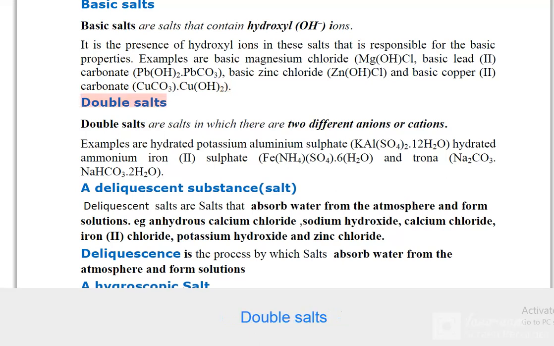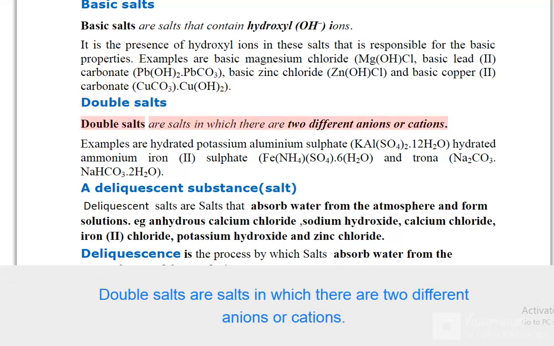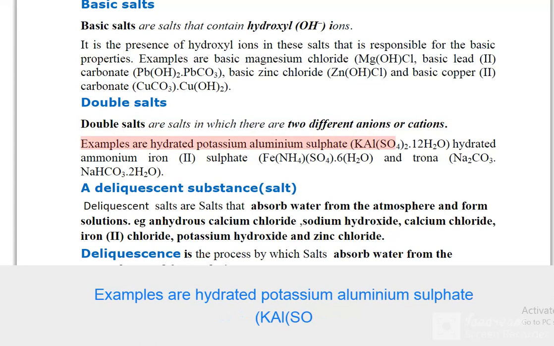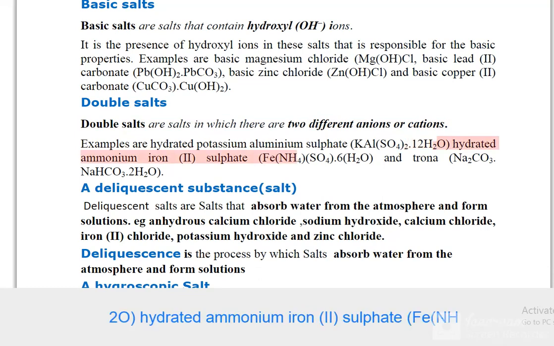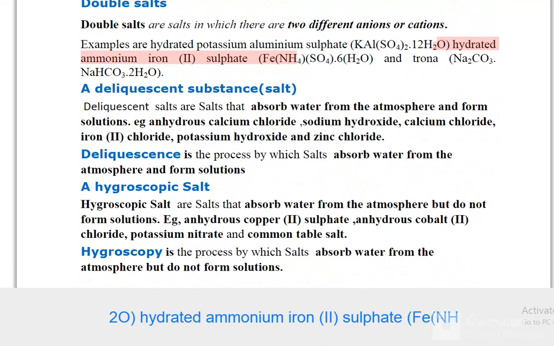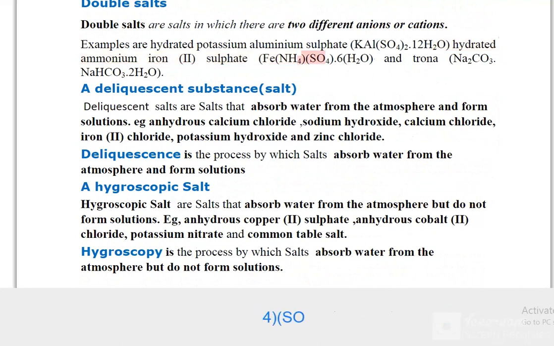Double salts. Double salts are salts in which there are two different anions or cations. Examples are hydrated potassium aluminium sulfate, KAl(SO4)2.12H2O, hydrated ammonium iron(II) sulfate, Fe(NH4)2(SO4)2.6H2O,